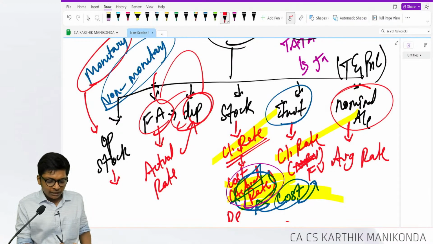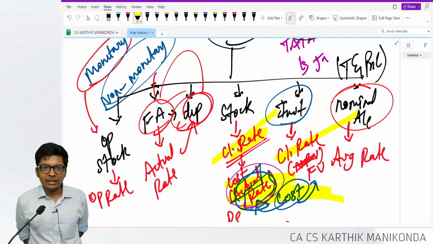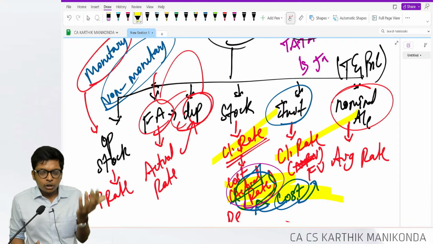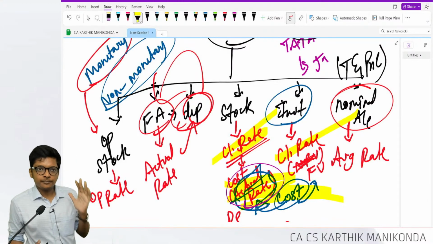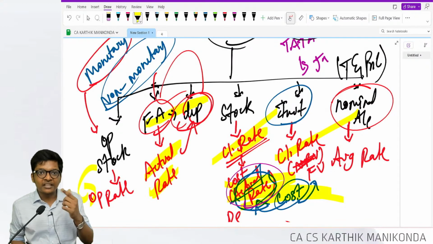Opening stock, tell me what rate, guys? Opening stock. Opening rate, that's it. If you know what rate to take for what item, foreign branch is over. Convert from dollar to Indian and then prepare. Are you following, guys? So opening stock, opening rate; fixed asset and depreciation, actual rate if given.